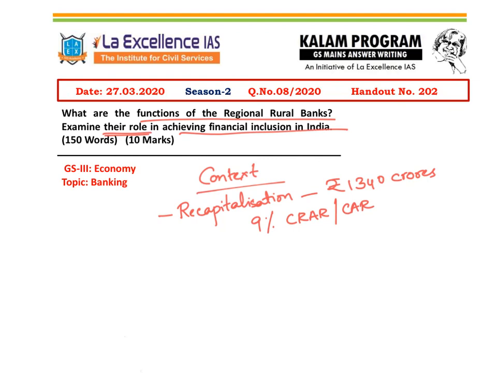What are assets for a bank? The loans that it gives are the assets for a bank. Some of these loans may be risky loans. So the capital with respect to their risky loans is the capital to risk weighted assets ratio. To maintain this at 9%, and because some of these banks were not able to maintain it at 9%, the central government has taken a decision to recapitalize these banks. In this context, this question has been asked.